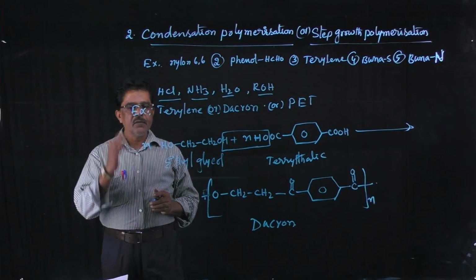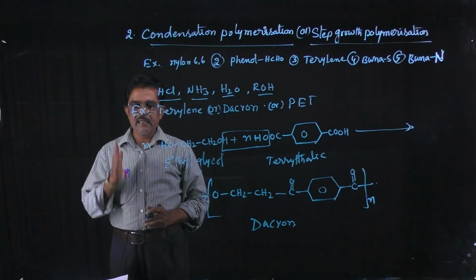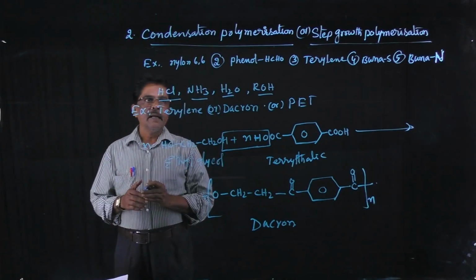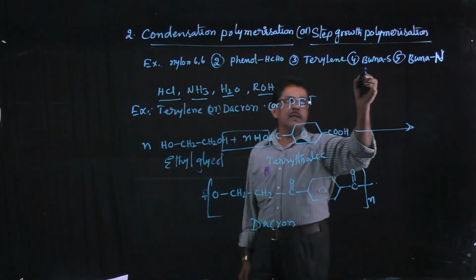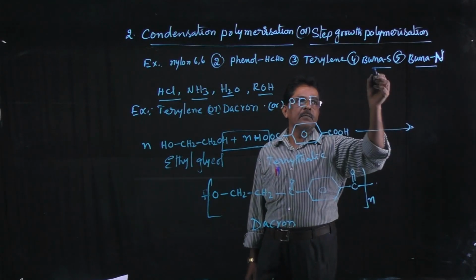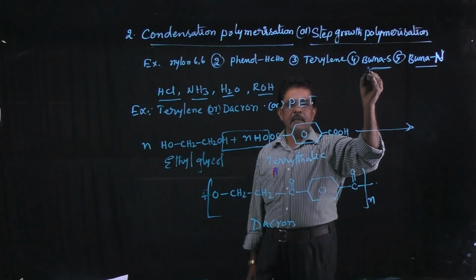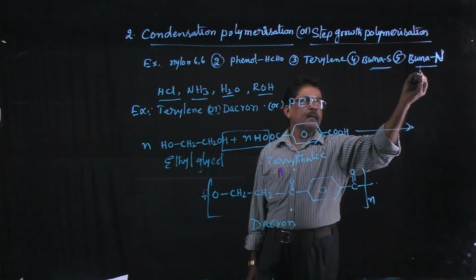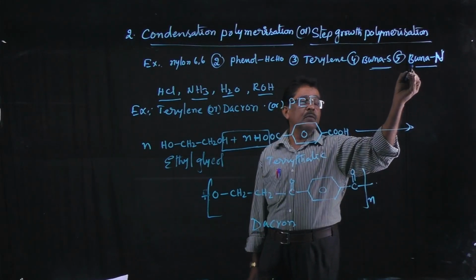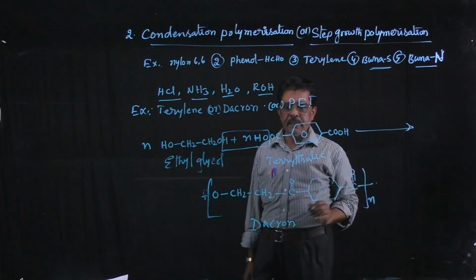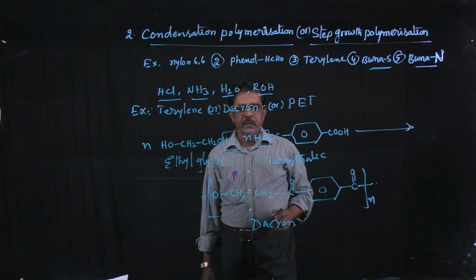So the example for condensation polymerization is nylon 6,6. It is formed by hexamethylene diamine and adipic acid. Others are phenol and formaldehyde resin, and terylene. Buna S, Buna N. Buna S is styrene and 1,3 butadiene. And here, acrylonitrile and 1,3 butadiene. Right? Understand? So the formation of terylene I explained very clearly. Okay.